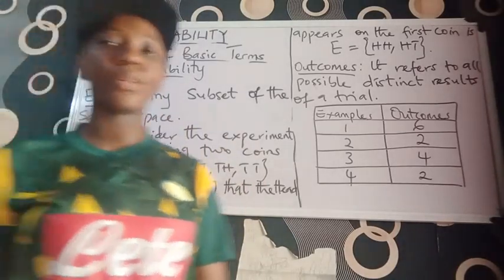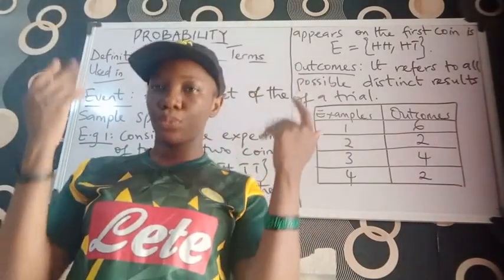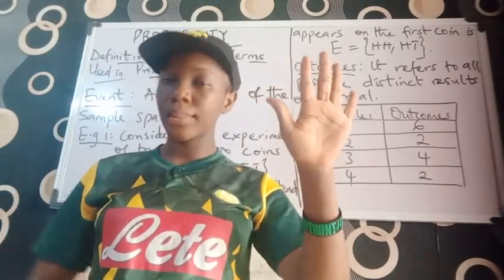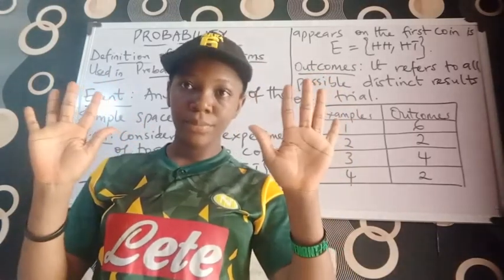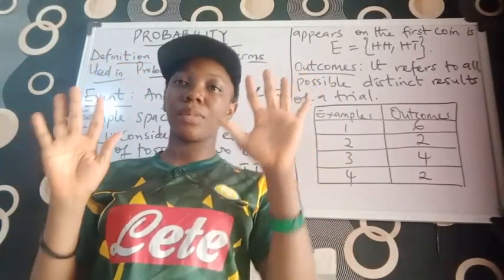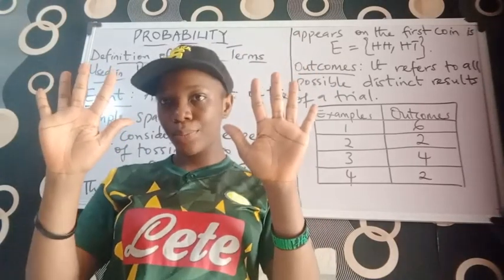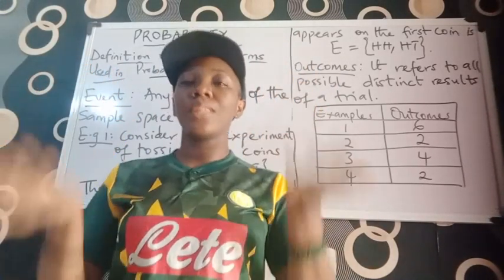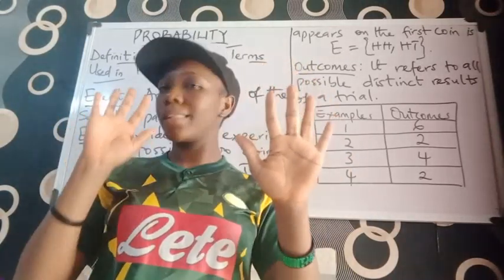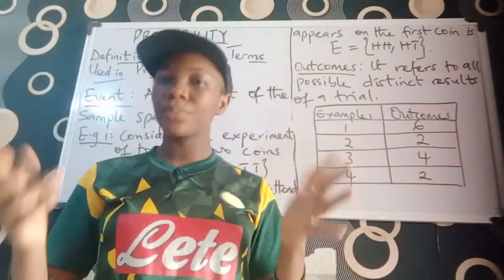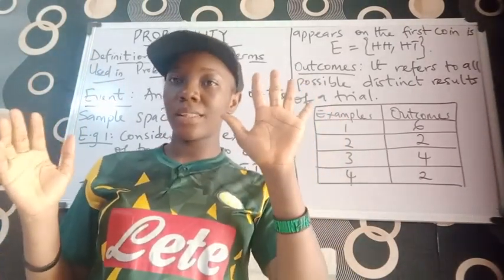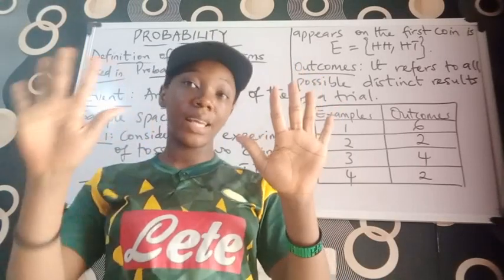Remember, 2 coins are thrown. So let's say this is the first coin and this is the second coin. When I throw the coin, it will give me head, head. Throwing the coin again, it gives me head, tail. Throwing it again gives me tail here and a head here.